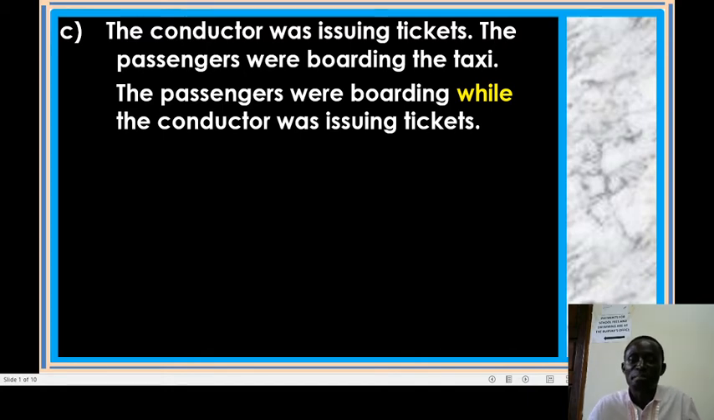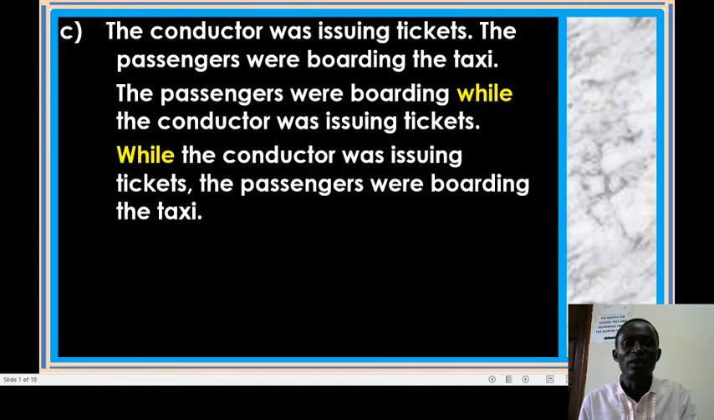Yeah, remember the passengers came to board. So in the process of boarding, this man was giving out tickets. So we end up saying the passengers were boarding while the conductor was issuing tickets. Like that. Or we can also say, while the conductor was issuing tickets, the passengers were boarding the taxi. Okay? Yeah, you realize that I have left some words in number one. The passengers were boarding.